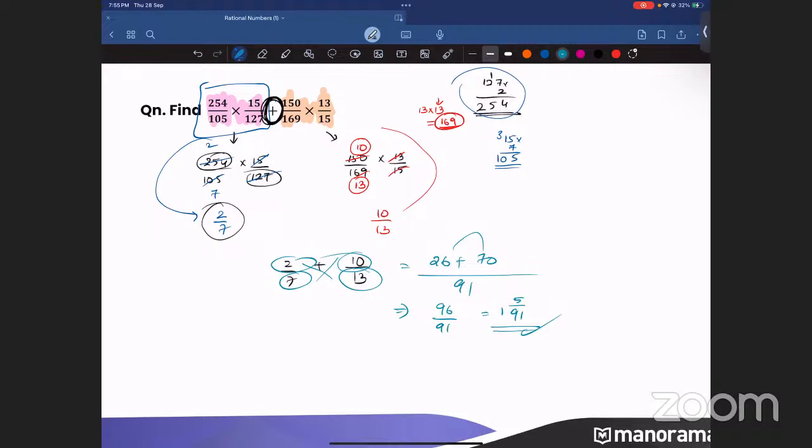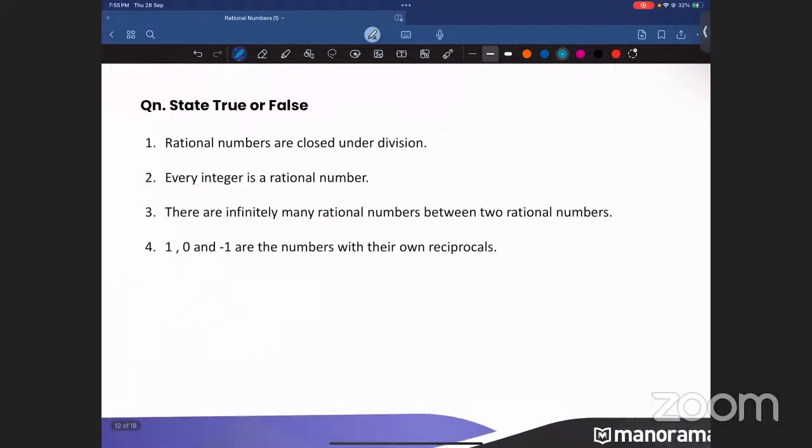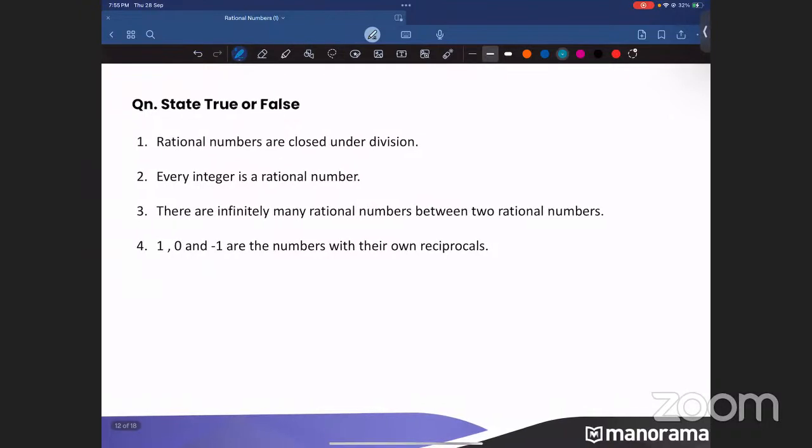So let me move on to the next slide. It's a true or false question. Rational numbers are closed under division. Is rational number closed under division? False, false. I'm getting the answer false from Mika. Very good, Adrich. False, false, false. Nobody's telling true. Why is nobody telling true there?